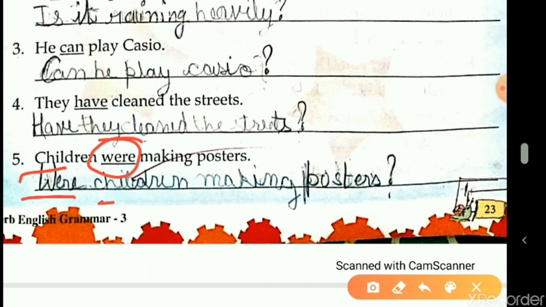तो ये इधर children का C क्या हो जाएगा बेटा? Small. Were children. बाकी sentence का order same रहेगा. Making posters and at the end question mark.